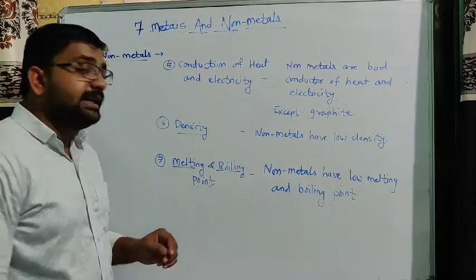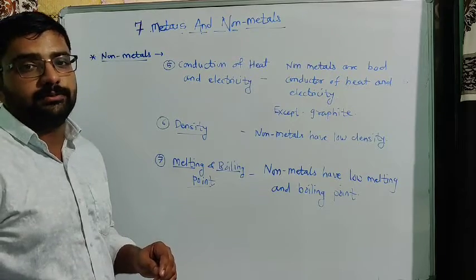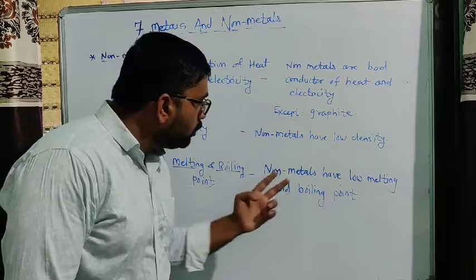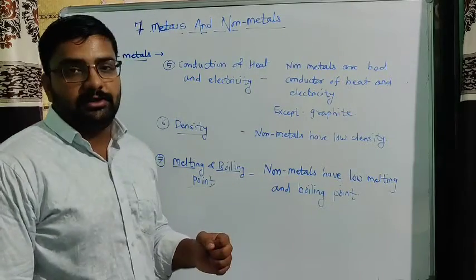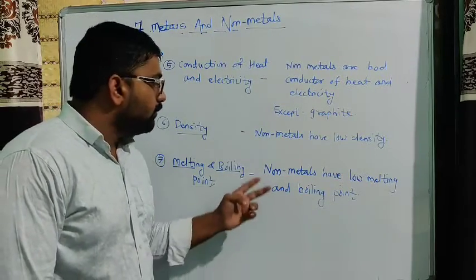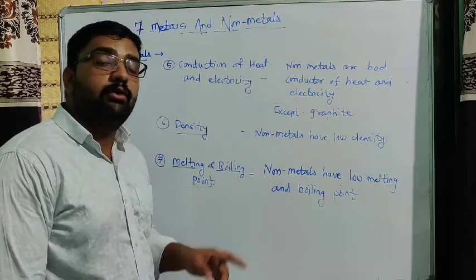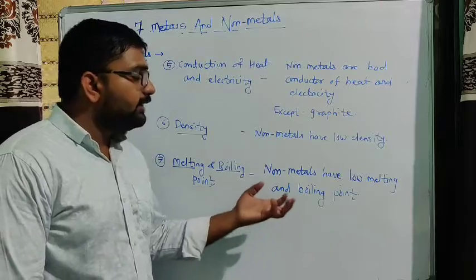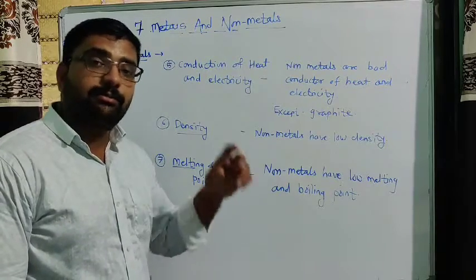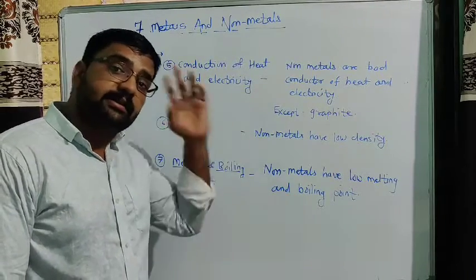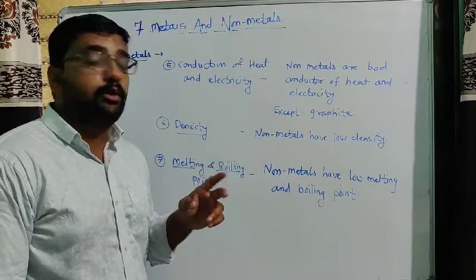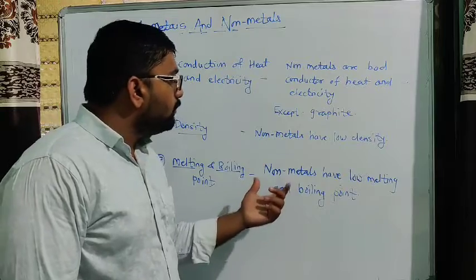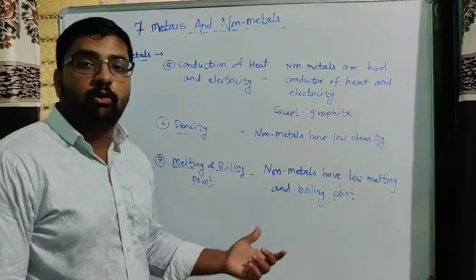Then look at melting and boiling point. Non-metals generally have low melting and boiling points, meaning at a very low temperature as compared to metals. We see metals have very high melting and boiling points. Non-metals have very low melting and boiling points.